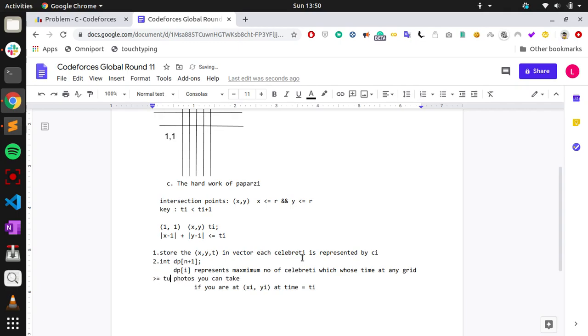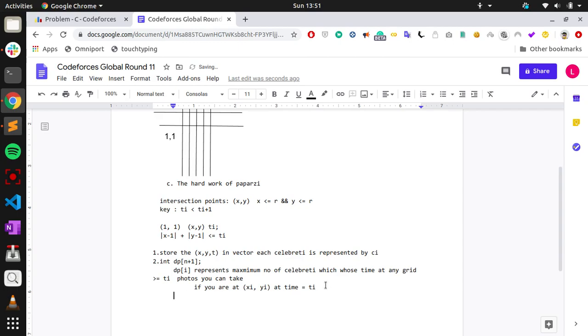So dpi represents the maximum number of celebrity photos that you can take if you are at xi comma yi at the time ti, and you are going to take the photo after the time ti. You have to count the number of celebrities after the ti.